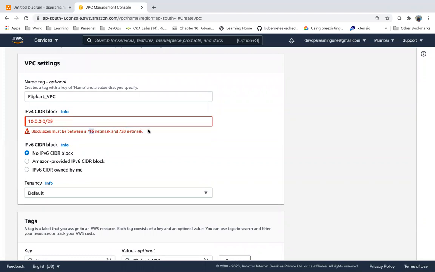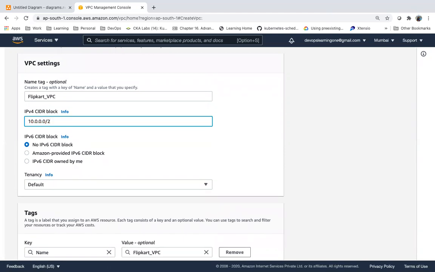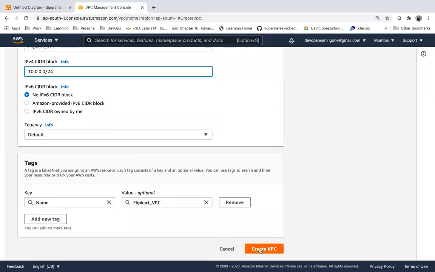Within 16 to 28. I can give 24, I can give 28, based on the number of instances you want to create, right? So let me give 24. Let me create a VPC.